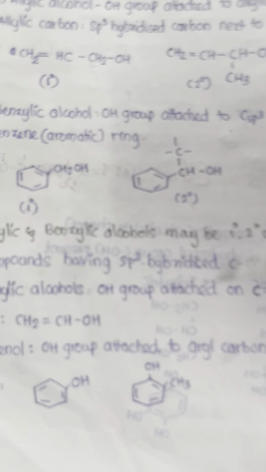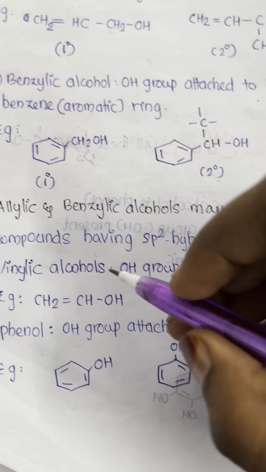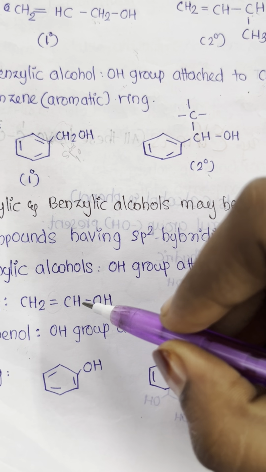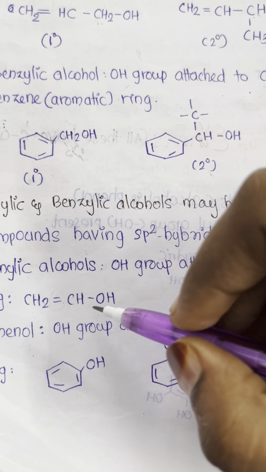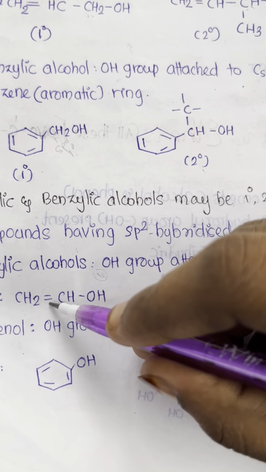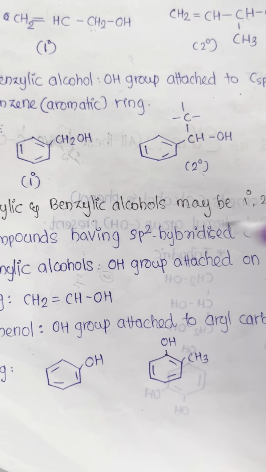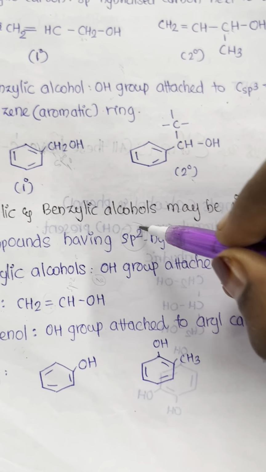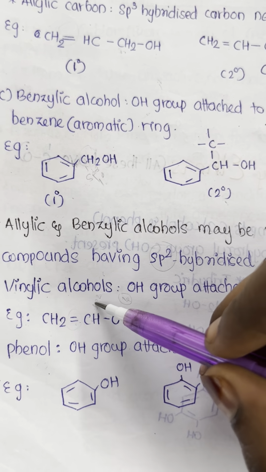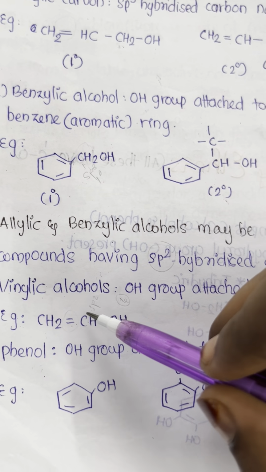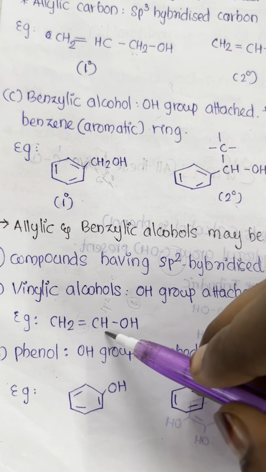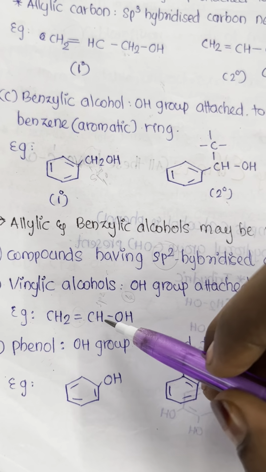So this carbon is secondary. It has one double bond, and there are four valencies in total, of which one is a double bond. So this will be sp2 hybridized. This OH is connected to an sp2 hybrid carbon which is doubly bonded with the other carbon. So this is a vinylic carbon too. So it is called a vinylic alcohol.